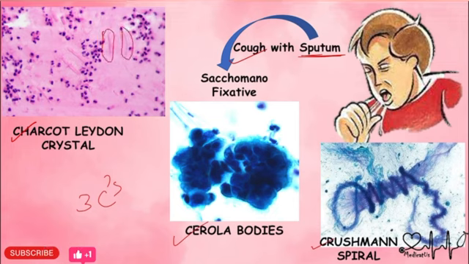You can see this. And where are they coming from? They are coming from the eosinophils. Whereas the Creola bodies consist of epithelial cells, because when a person is coughing with force, epithelial cells will also be present in the cough. And the third is the Curschmann spiral. It is the easiest one, spirals, and it is made up of mucus. Simple and easy.